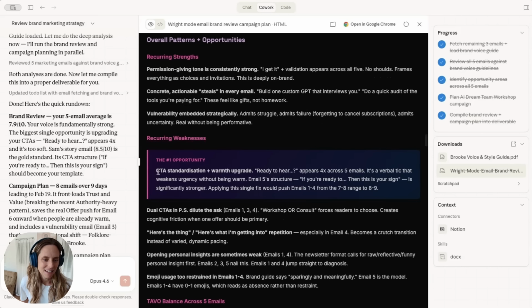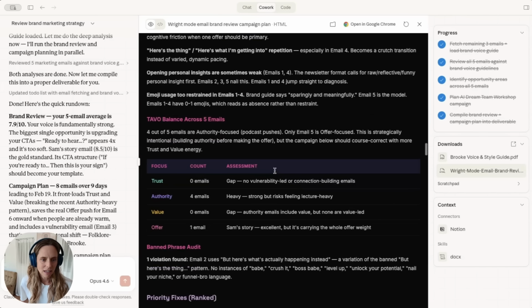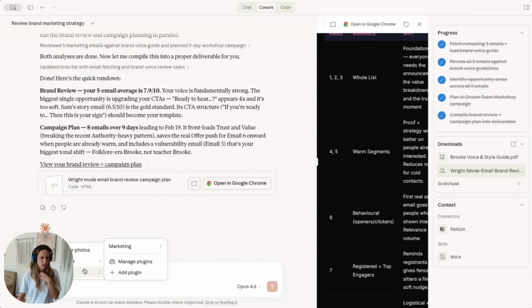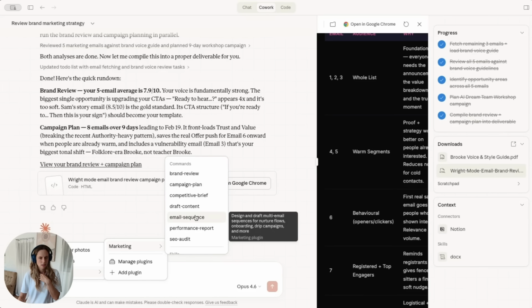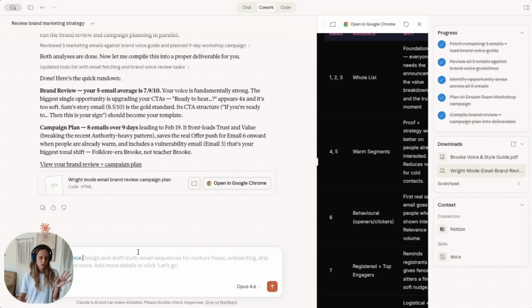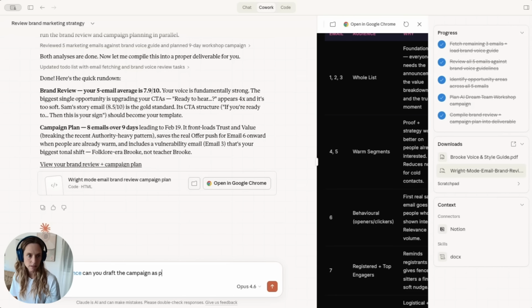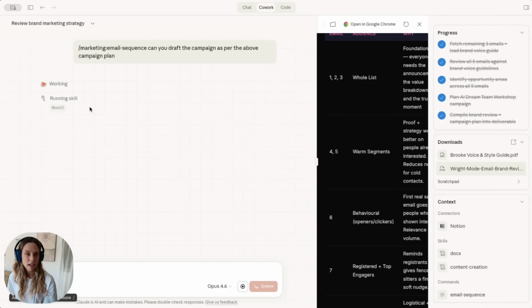Recurring weakness is the calls to action, which is something that I can easily fix. And so you can see here, I've got the marketing plugin now in this chat window. So I'm just going to grab that and hit the email sequence here now. So this is part of the plugin, right? So this is the skill within the plugin. So I'll say, can you draft the emails as per the above campaign plan? And now it's running the skill and it will go ahead and drop those campaigns for me.